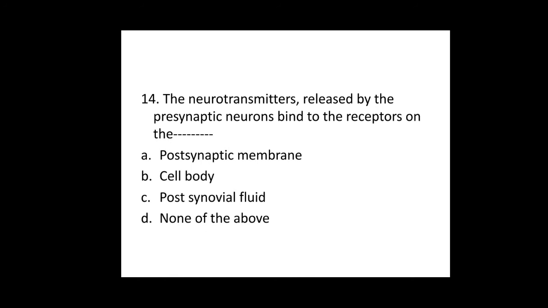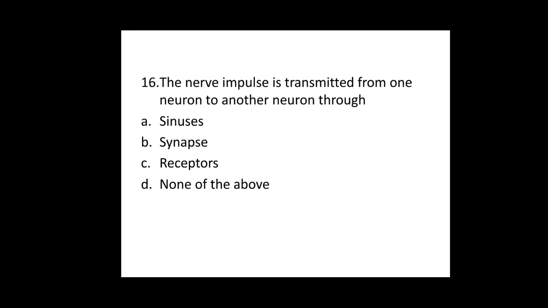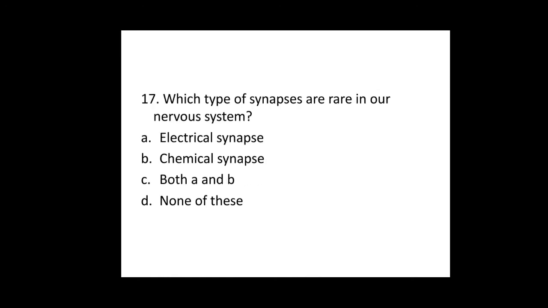So for the 14th question the answer is option A. 15th question, the chemicals which are released at the synaptic junction are called neurotransmitters. 16th, the nerve impulse is transmitted from one neuron to another neuron through the synapse. The answer is option B.